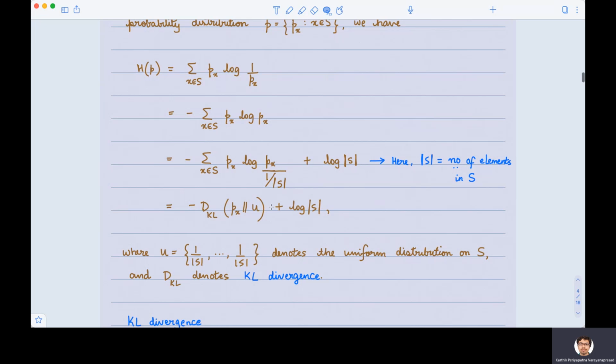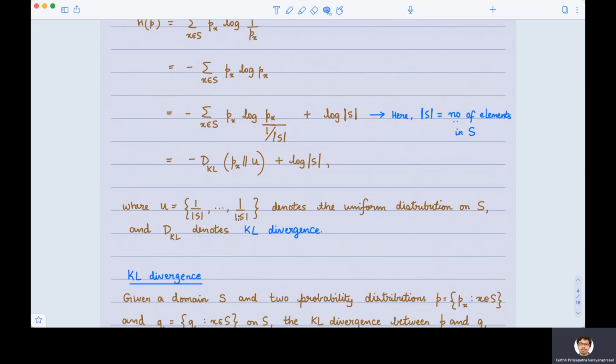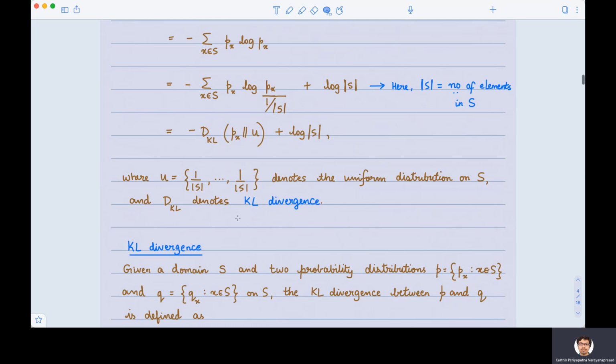If we do that, the first term that we see here has a very nice interpretation in information theory. This term is what we call the KL divergence between the distribution P and U. And then there is a residual term, which is the logarithm of the cardinality of the corpus. So U here is simply the uniform distribution on the corpus.